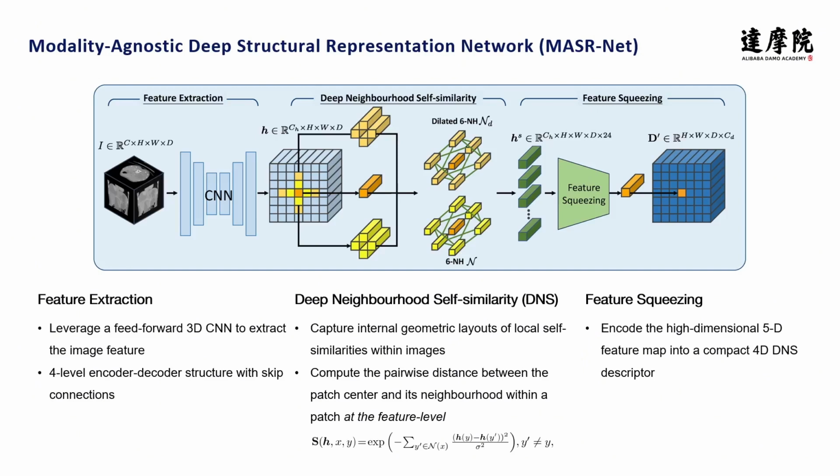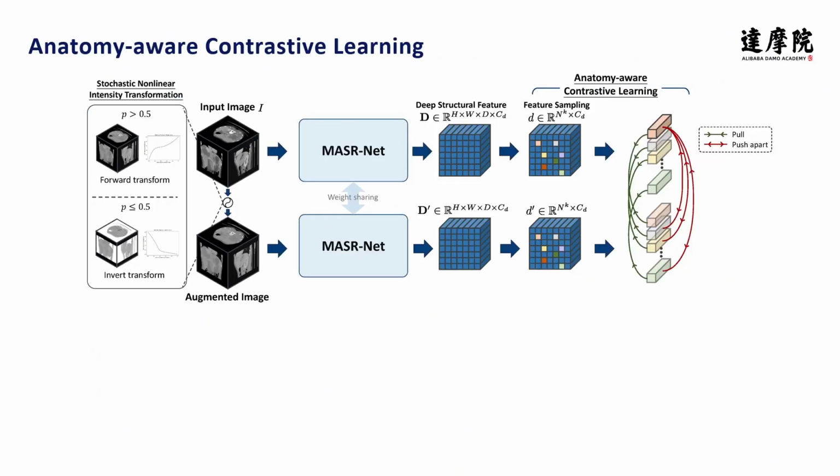The feature extraction module uses a 3D CNN to extract the image features. The deep neighborhood cell similarity module captures the internal geometric layouts of local cell similarity at the feature level of the image. And finally, the feature squeezing module encodes the high-dimensional 5D feature map into a compact 4D DNS descriptor.